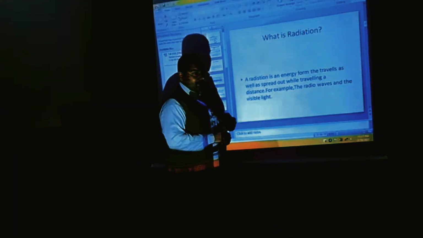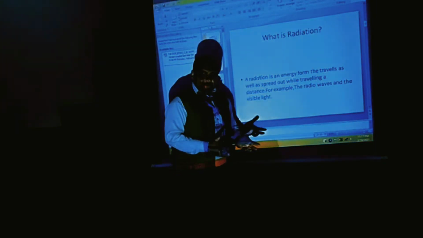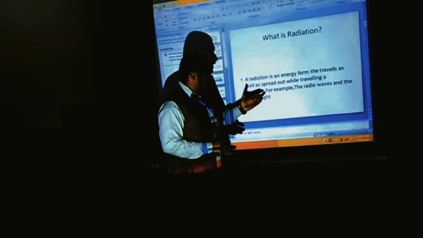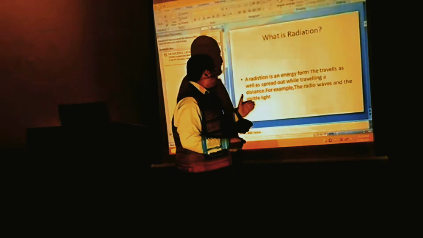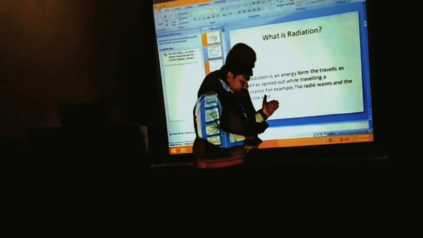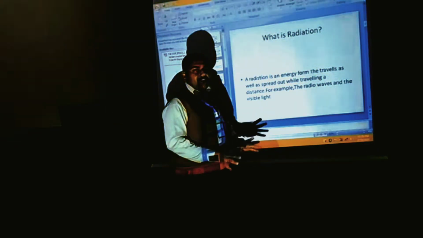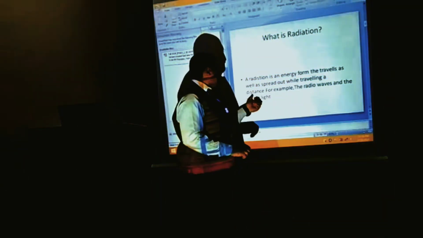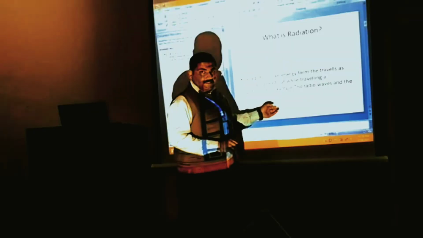Let's see what radiation is. A radiation is an energy form that travels as well as spreads out while traveling a distance, for example the radio waves and the visible light.